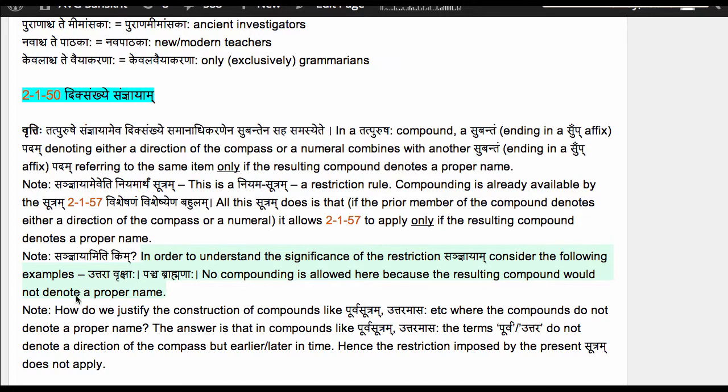The next note asks the question, how do we justify the construction of compounds like Purva Sutram, Uttara Masaha, etc., where the compounds do not denote a proper name?